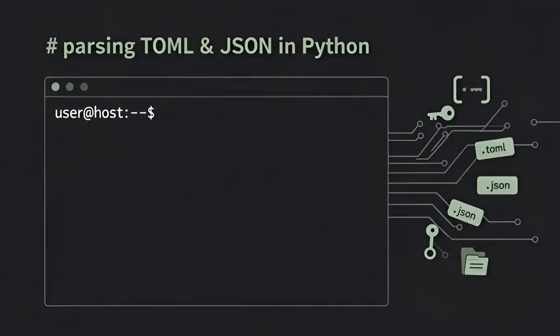We'll parse a small TOML file with Python's built-in tomllib module, and a JSON file with the json module. Then inspect the resulting Python objects. The goal is to show that TOML maps cleanly to native Python types. Strings stay strings, arrays stay lists, integers stay integers.